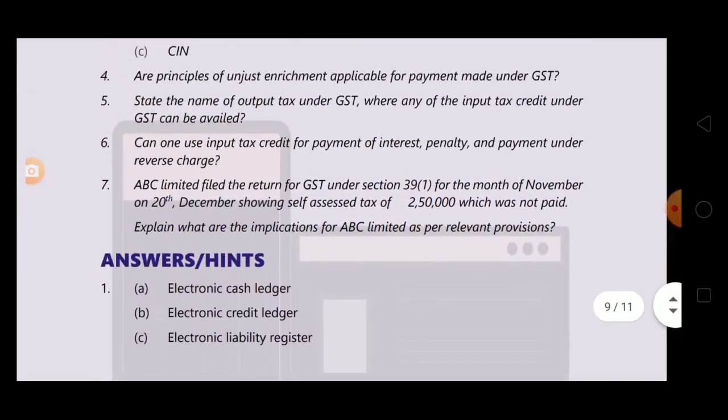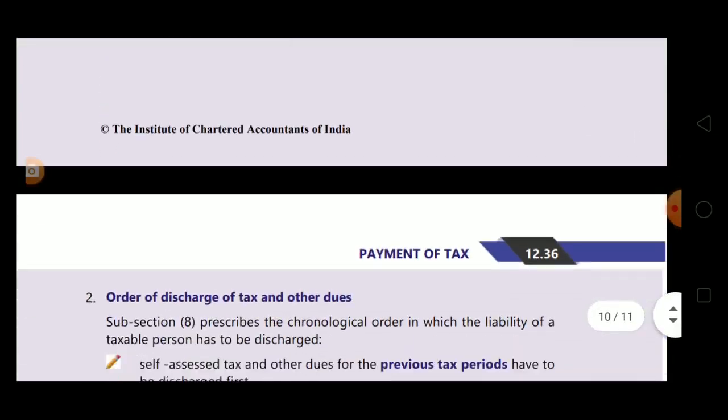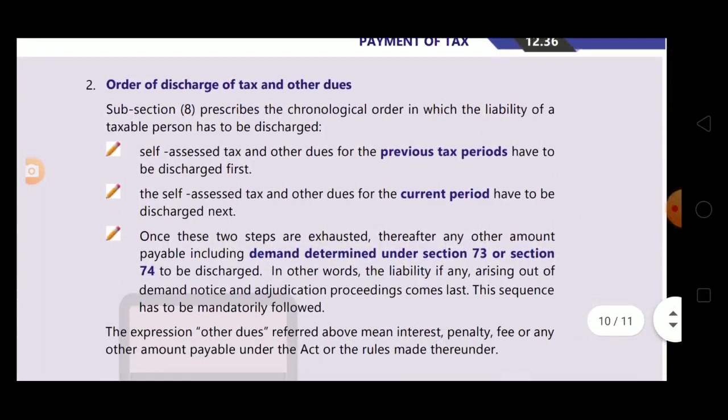Okay. Now second question is, what are the main features of GST payment process? This is the answer. First, we pay the previous tax periods tax and other dues, then current tax period, then the demand as per section 73 or 74.